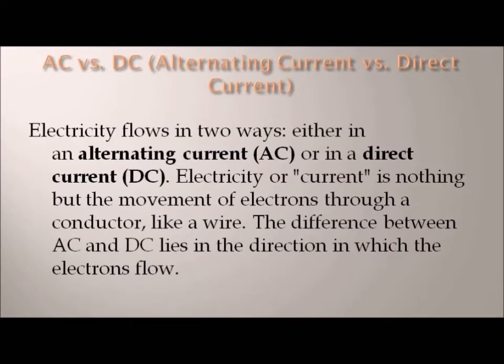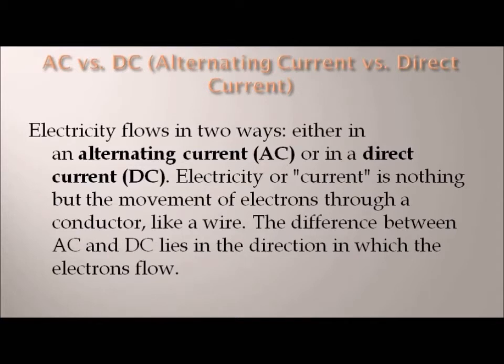The difference between AC and DC lies in the direction in which the current flows. In DC, the electrons flow steadily in a single direction, or forward, while in AC, electrons keep moving up and down, or front and backward.